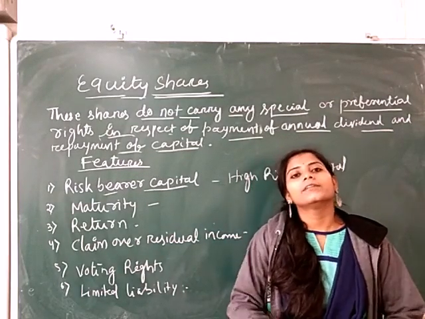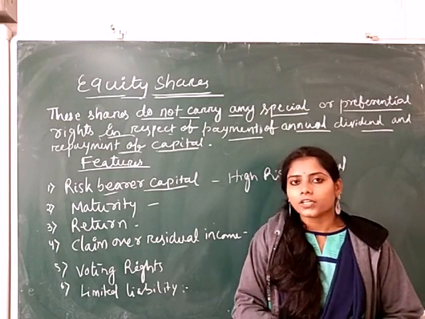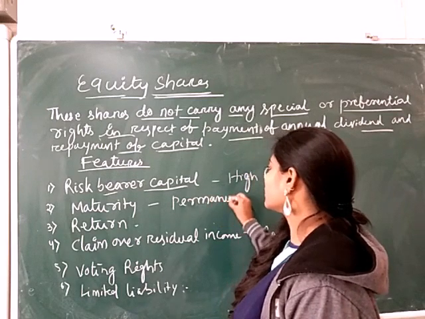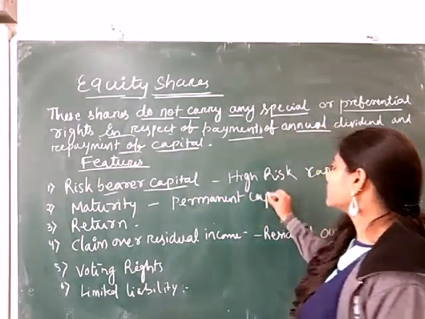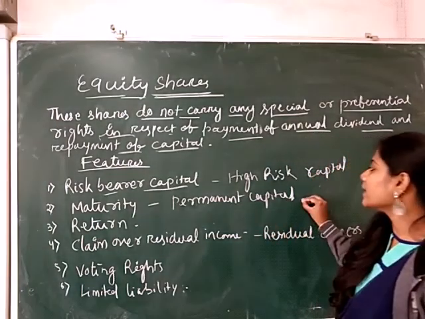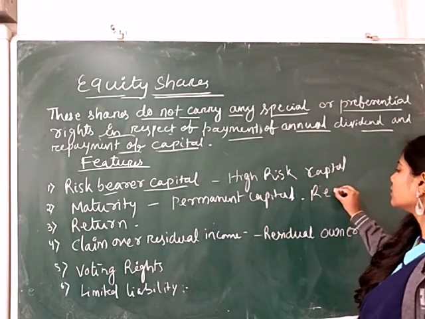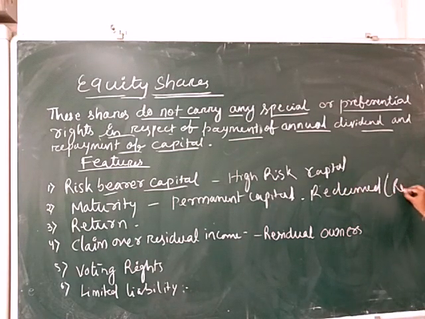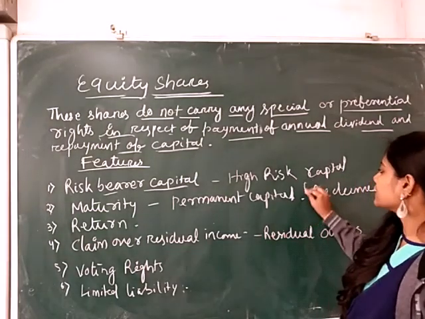As these are invested by the owner of the company, we can say that this is a permanent capital. And there is no maturity period and they cannot be redeemed. Redeemed means cannot be repaid during the lifetime of the business.